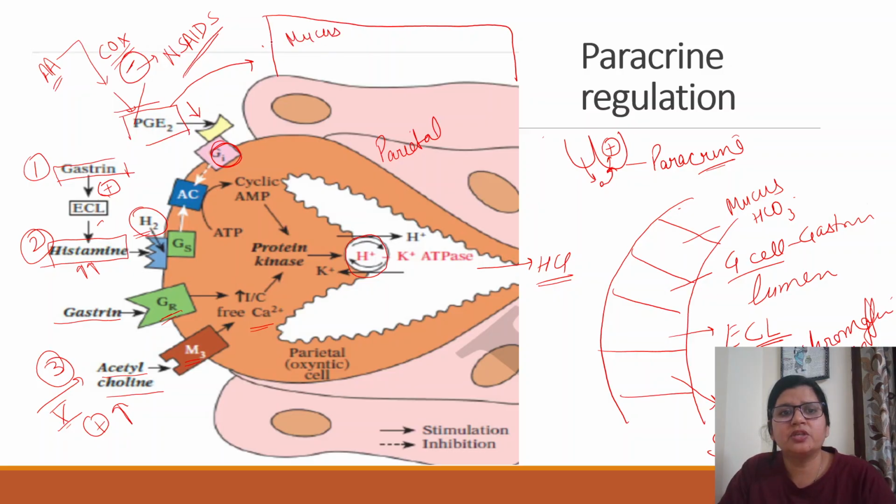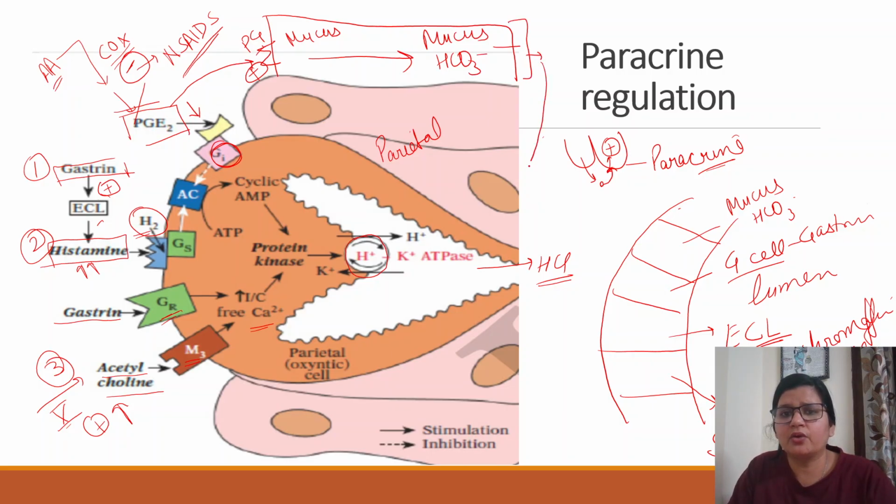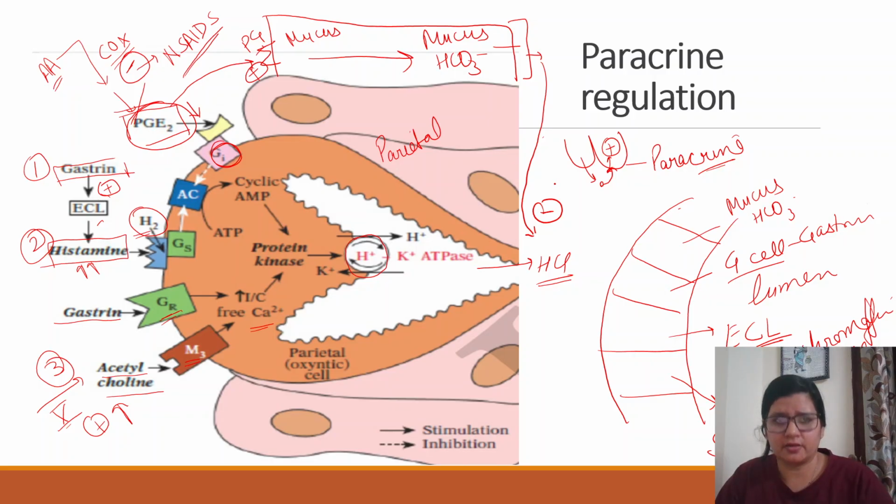They are going to stimulate via PG receptors the mucus cell, and mucus cell secretes not only thick mucus but also bicarbonate. Now, when these two things are secreted into lumen, they are going to ultimately inhibit or decrease this HCl. So this is an inhibitory signal, right? So prostaglandins are good for us, to protect the barrier, right?